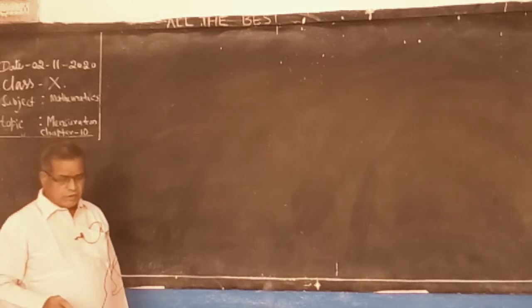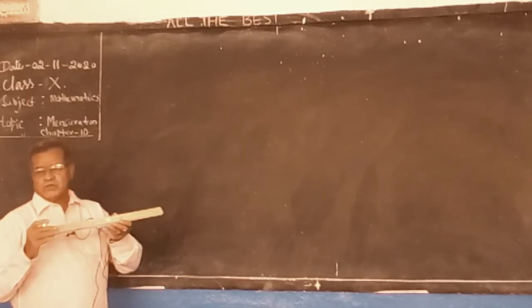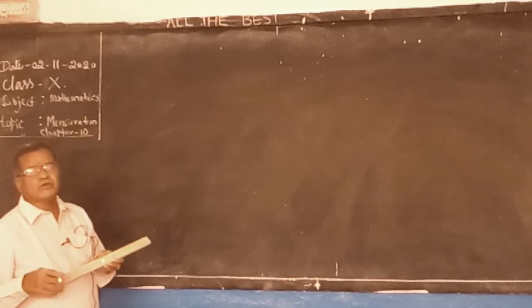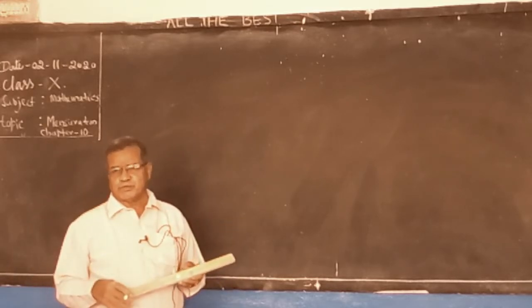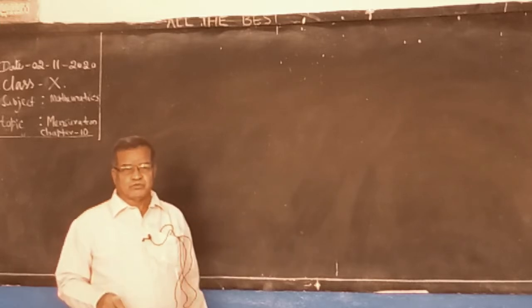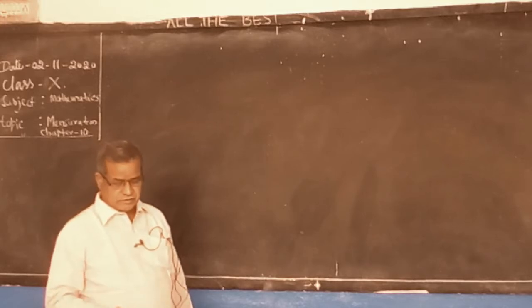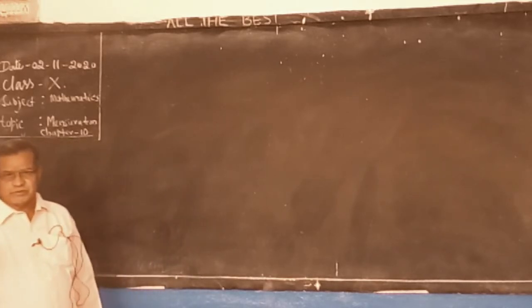How much wood is there in the scale? It is a wooden scale. So how much wood is there is related to volume, length into breadth into height. We have to multiply. How much air is there in the room? Simply we have to multiply length into breadth into height. How much water is there in the tank?